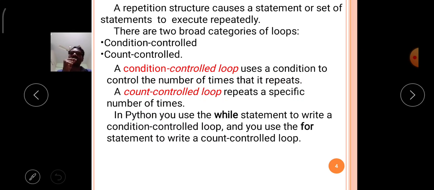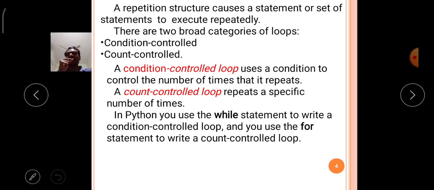Again you come to college and repeatedly do the activities. Like that, until Saturday, six days you come to college and repeatedly do your activities and go home. When Sunday occurs, you verify the condition: today is Sunday, a holiday, so you will not come to college.